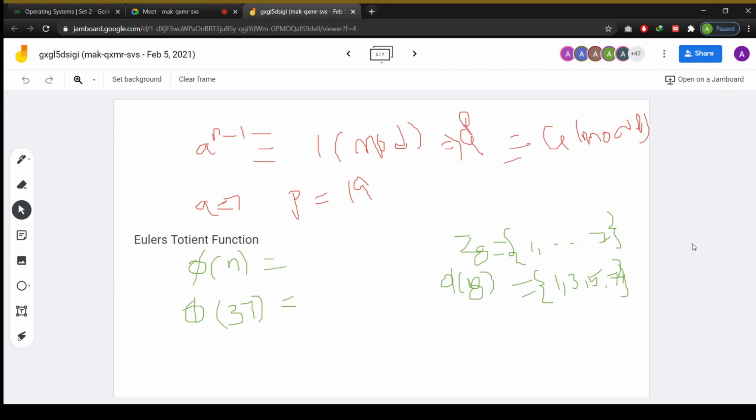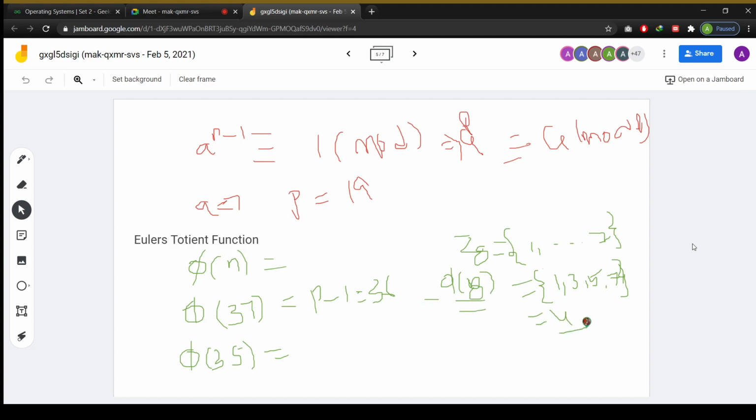So if 37 is a prime number, how many numbers are there? P minus 1 relatively prime numbers are there. That means this is going to be equal to 36. If I want to know any other number, I may choose some number like 35. And here also, phi of 8 is equal to how much? 4. Phi of 8 is 4, right?